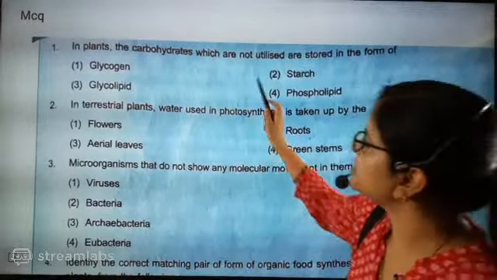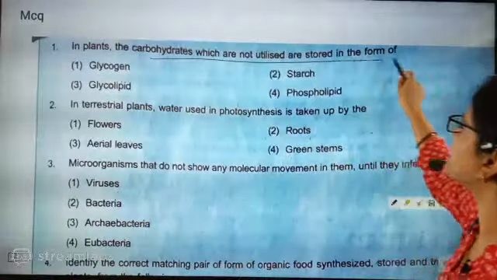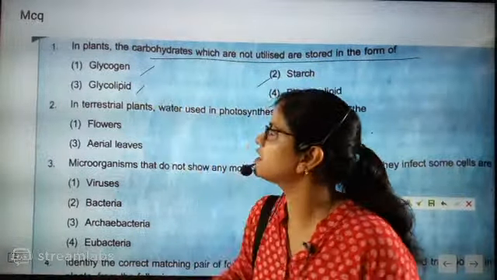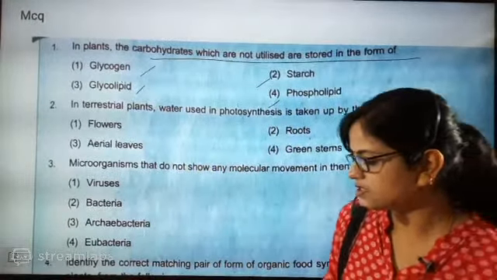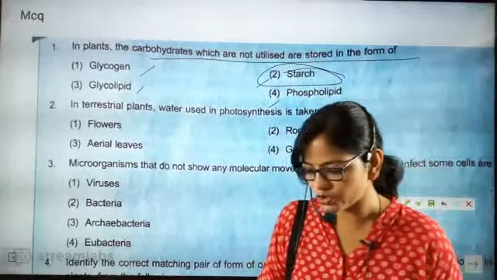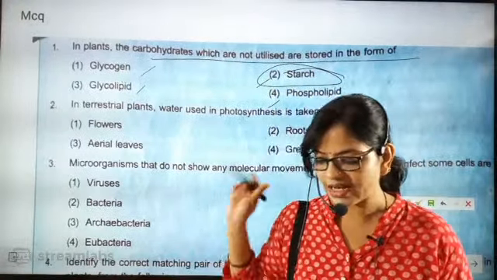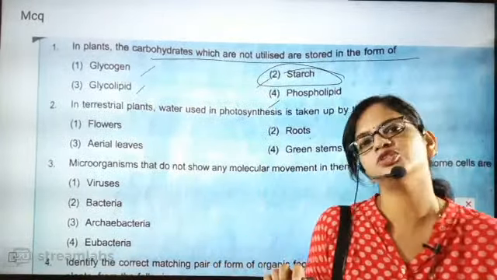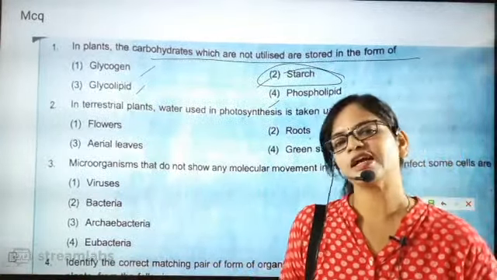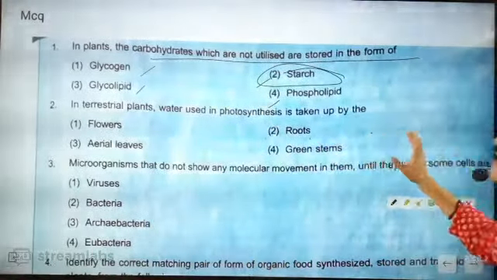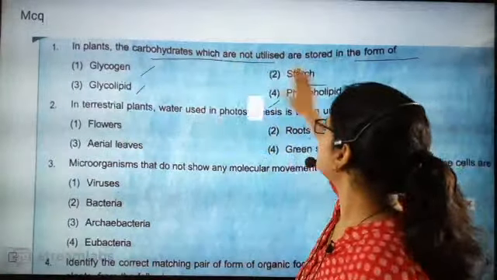Now the first question: in plants, the carbohydrate which is not utilized is stored in the form of phospholipid, starch, glycogen or glycolipid. So the first answer will be exactly starch. There is no doubt about it. The plant, whatever carbohydrate it is making, the simple sugar C6H12O6, it is storing in the form of starch. So the absolutely correct answer will be 2. Now go for the second question.